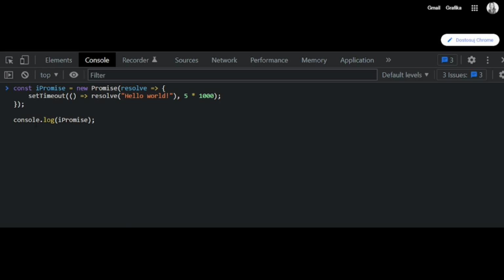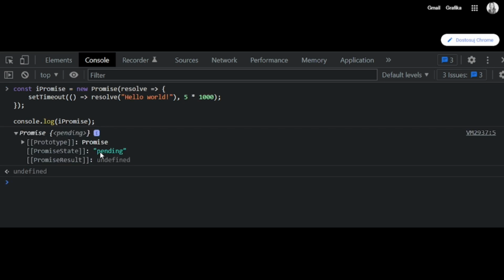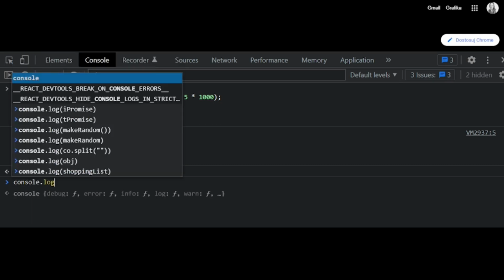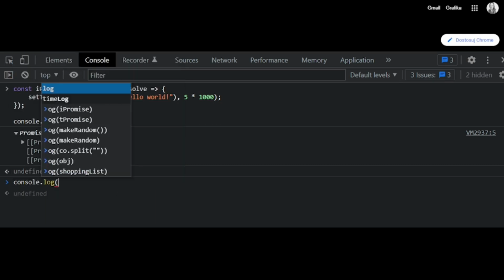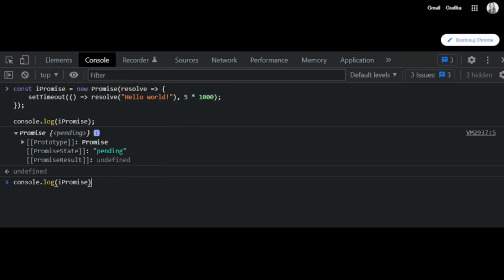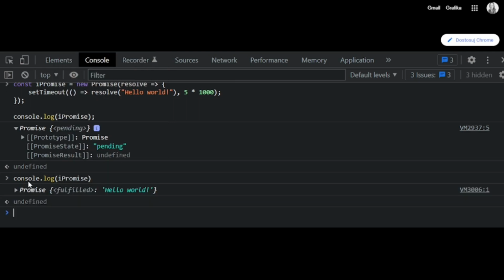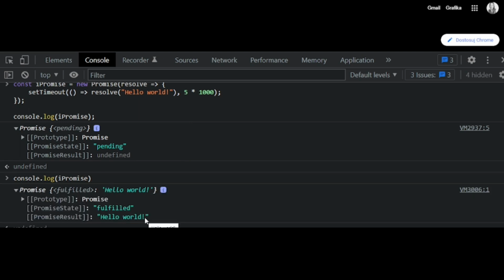In this example, if we print out iPromise right away, it should be in pending state because it's gonna be resolved after 5 seconds. Let's check this out. It is in pending state at this point. Let's see, how about now? Right now it's fulfilled. And we also have the result value.